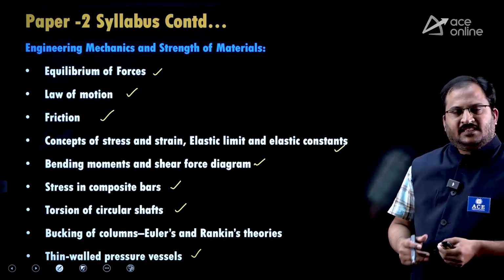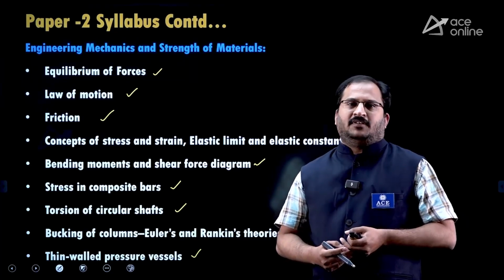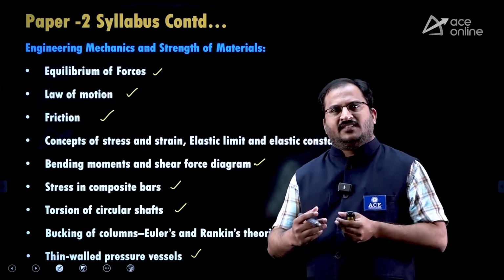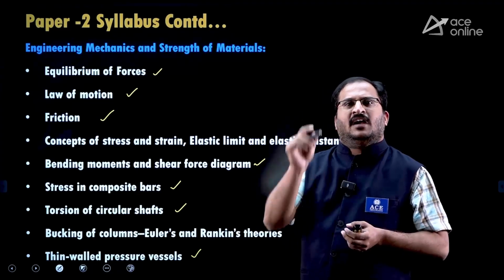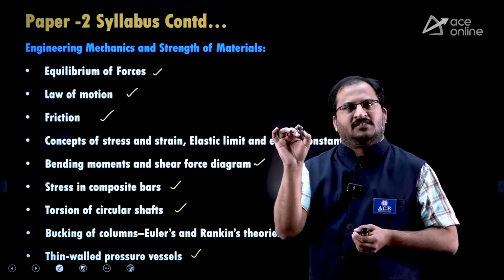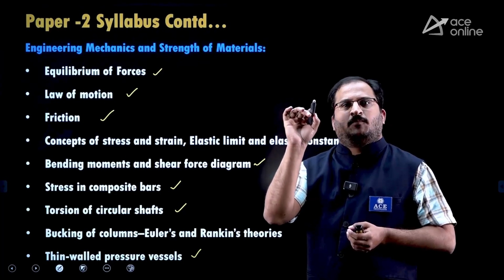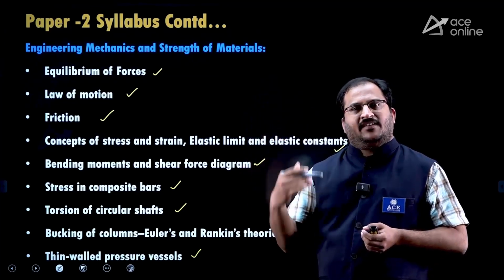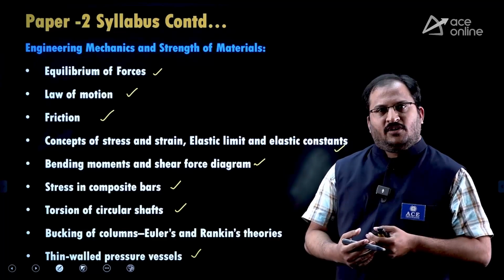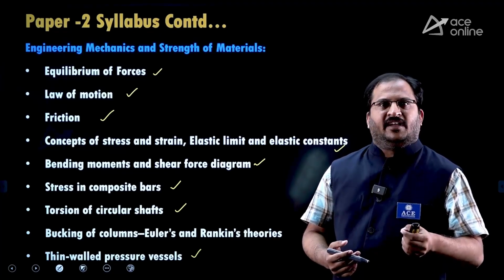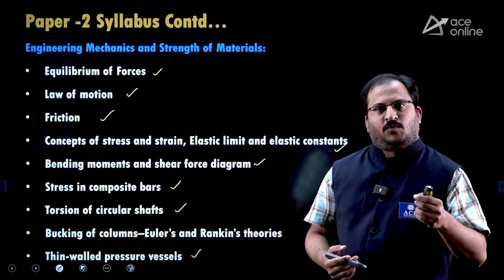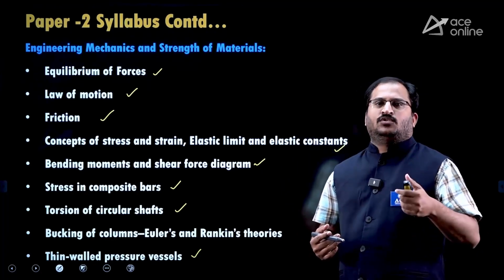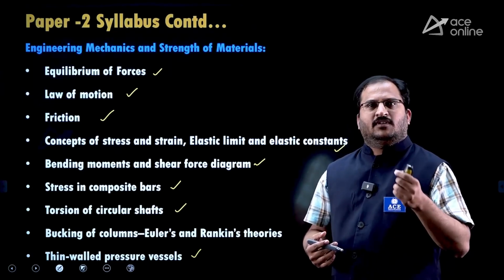In the previous examination papers related to these topics, image-based questions were asked. For example, they have given a stress strain diagram, and in that they have located some points, and they are asking what is point A, what is point B, what is point C. Like that they have given in the options, and according to that you need to identify what is point A, what is point B and what is point C and keep the answer. So image based questions are also being asked, so try to remember that.